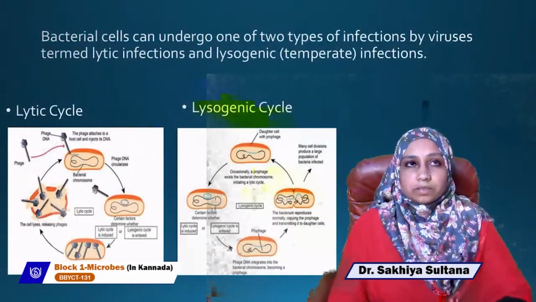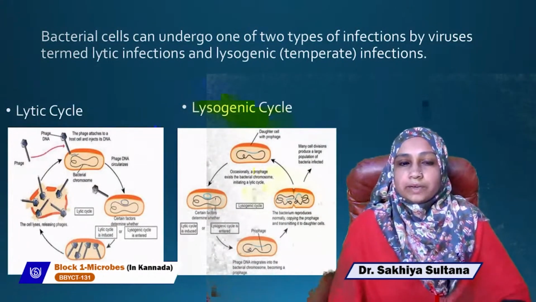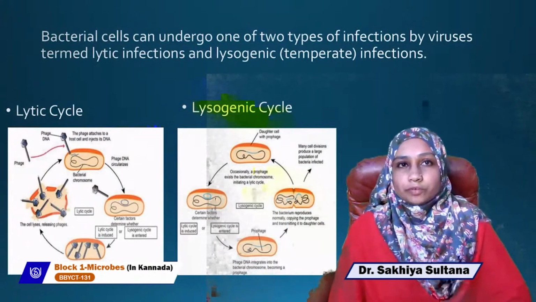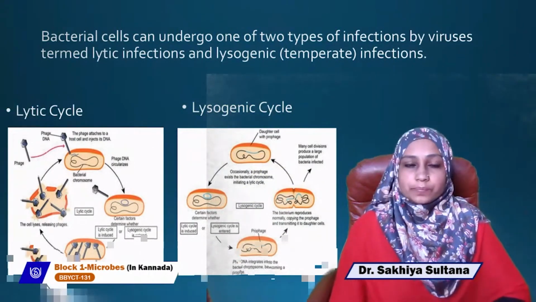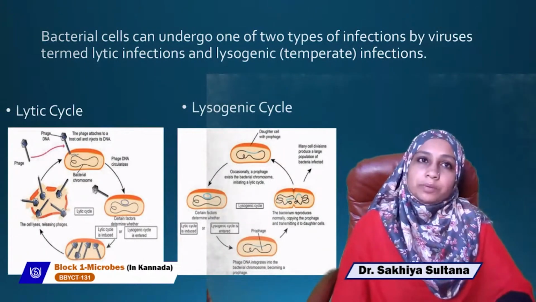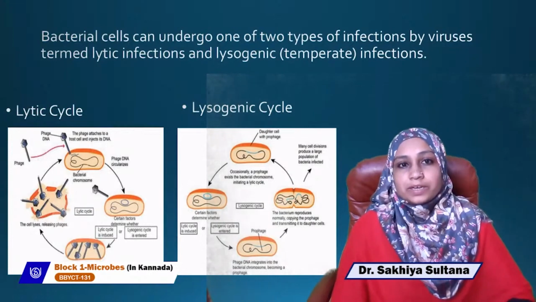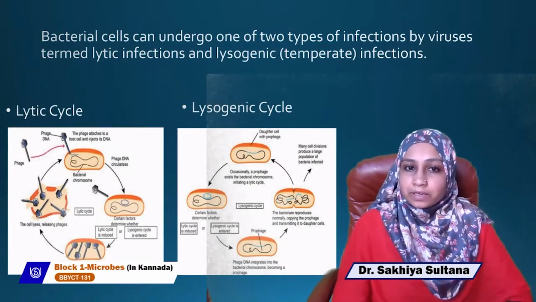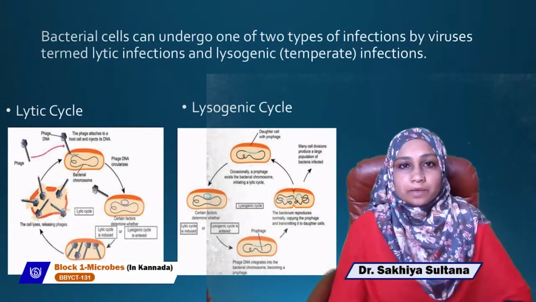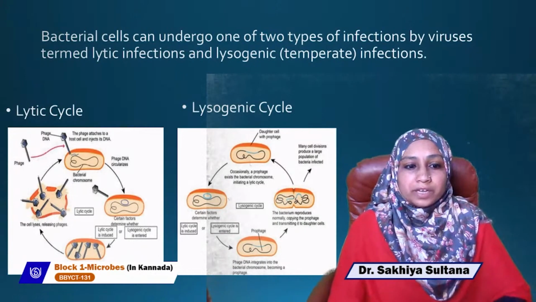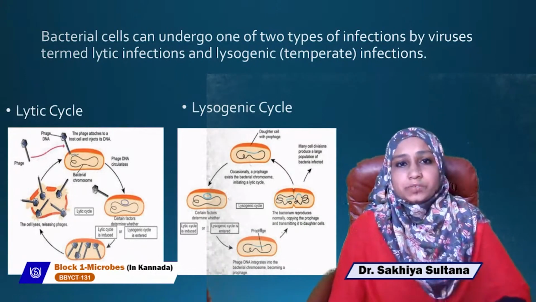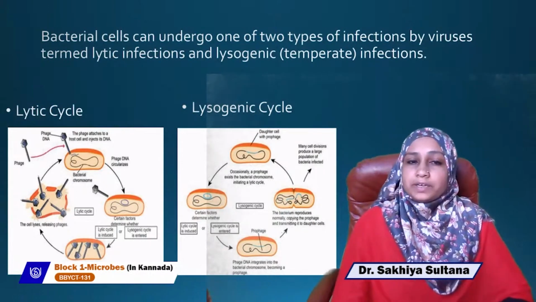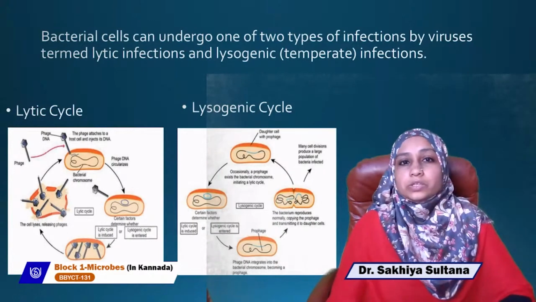Now, a bacterial cell can undergo one of 2 types of infections by viruses, called the lytic infection and lysogenic infection. In the lytic infection, what happens? The virus attaches to the host cell, and the viral DNA, the genome, enters the host cell. There a circular DNA is formed. After it is formed, depending on the conditions, it will determine whether it has to go to the lytic cycle or the lysogenic cycle.